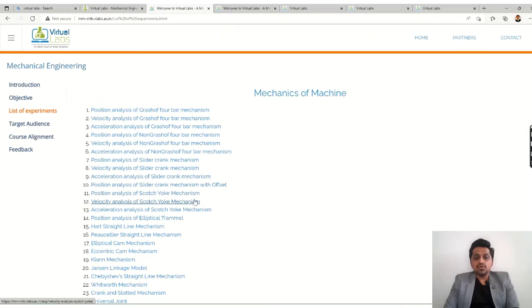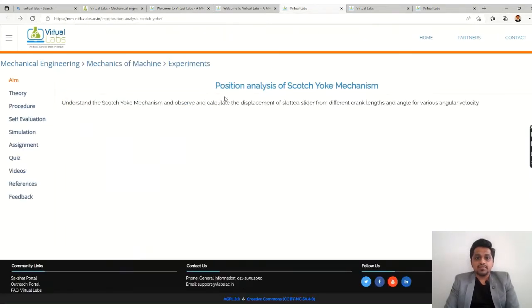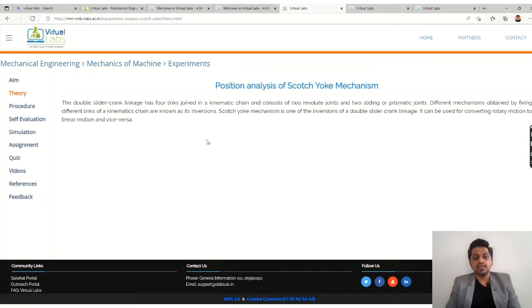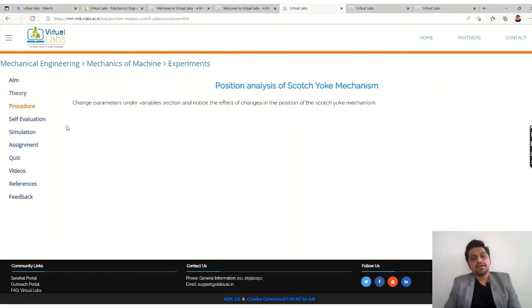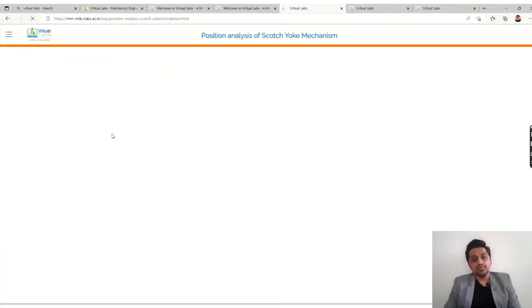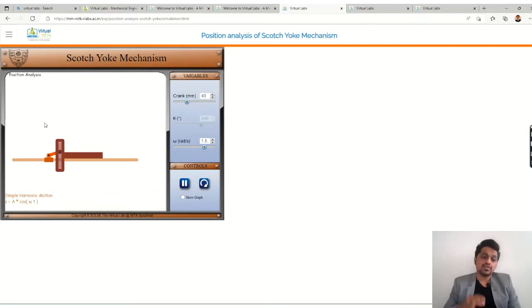So let's go with the position analysis of the Scotch-Yoke mechanism. You can read the aim, then the theory of Scotch-Yoke, the procedure, and then the self-evaluation and simulation. Here in the simulation you can see the actual mechanism moving, and it is giving the simple harmonic motion.